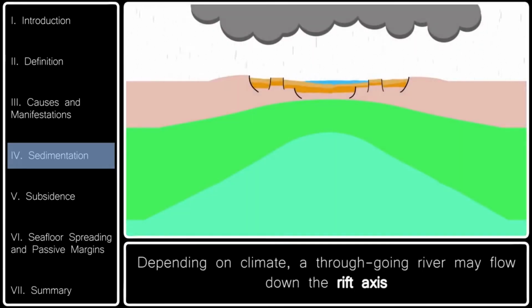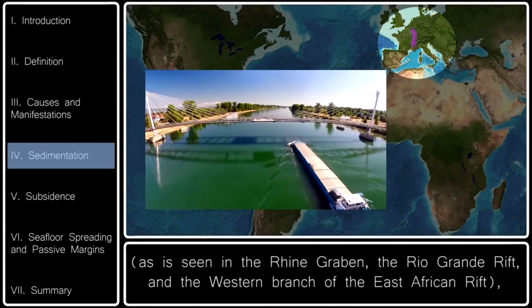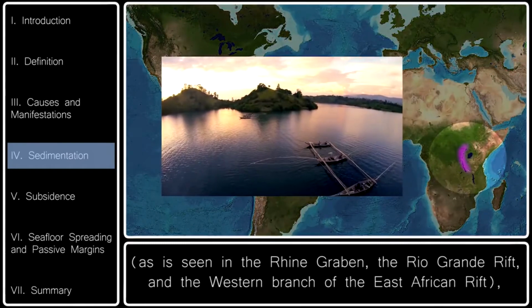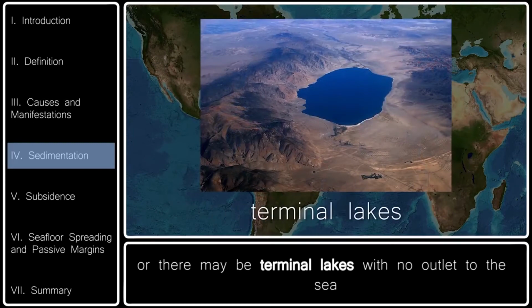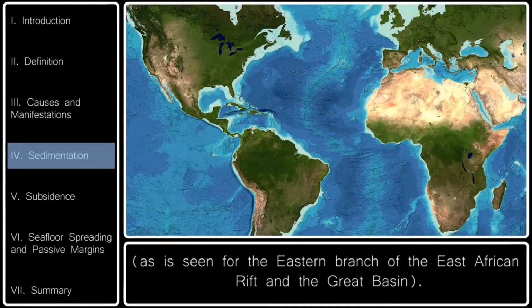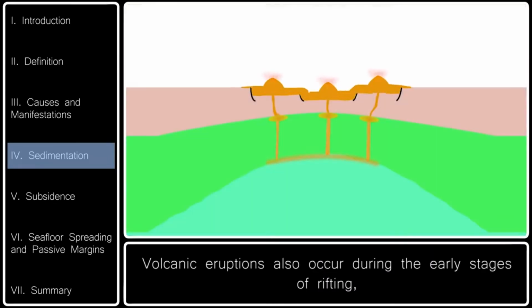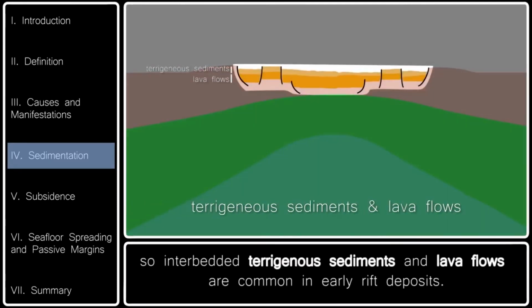Depending on climate, a through-going river may flow down the rift axis, as is seen for the Rheingraben, the Rio Grande Rift, and the western branch of the East African Rift. Or there may be terminal lakes with no outlet to the sea, as is seen for the eastern branch of the East African Rift and the Great Basin. Volcanic eruptions also occur during the early stages of rifting, so interbedded terrigenous sediments and lava flows are common in early rift deposits.